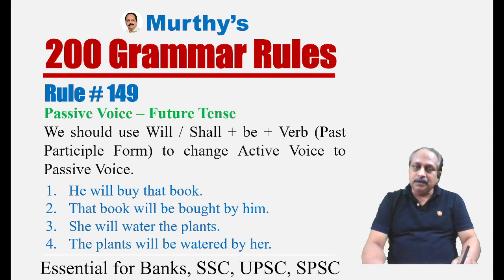What is the sentence pattern here? Will or shall. Here you see will. Then be, the basic form without to, of the primary auxiliary be. Bought, verb buy, bought, past participle form, by him. She will water the plants. The plants will be watered by her. This is a pattern one has to use when it comes to future tense.